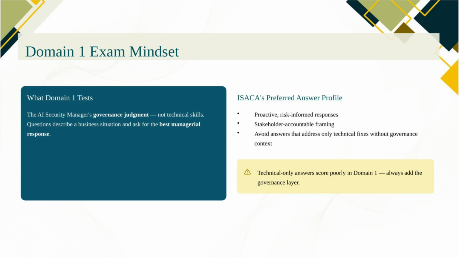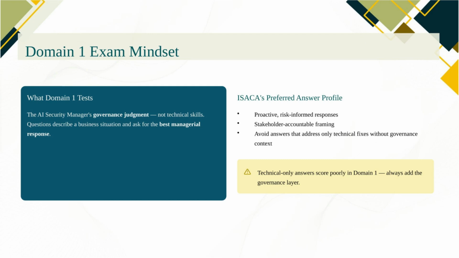Here's the mindset you need to bring to every Domain 1 question. You're being tested on governance judgment, not technical execution. The question describes a business situation: a company launching AI without oversight, a manager trying to figure out what governance structure to implement, an incident that's just been discovered. Your job is to identify the best managerial response. ISACA consistently favors answers that are proactive, risk-informed, and accountability-driven. They don't favor answers that jump straight to technical fixes.